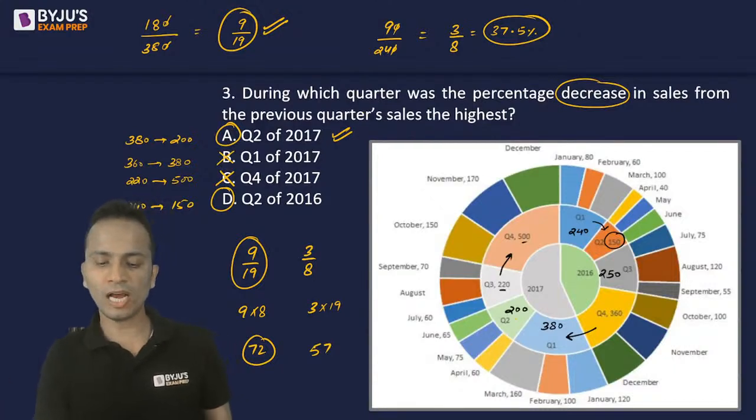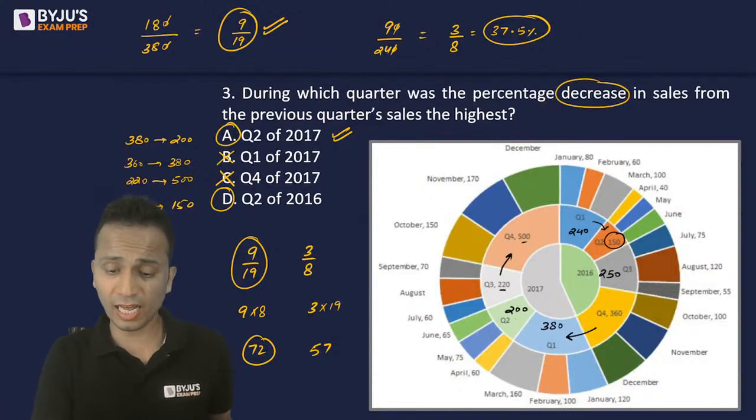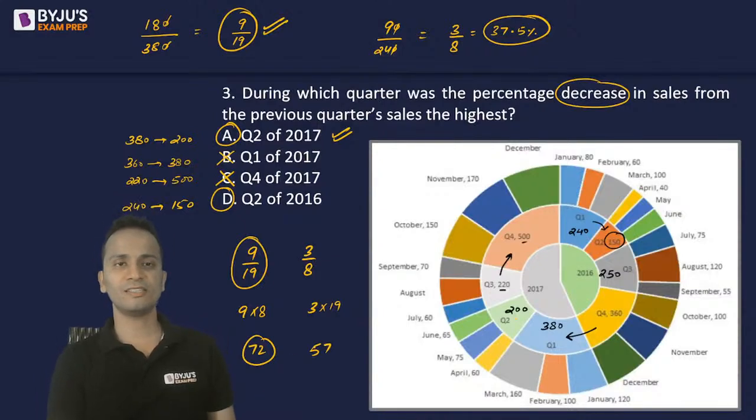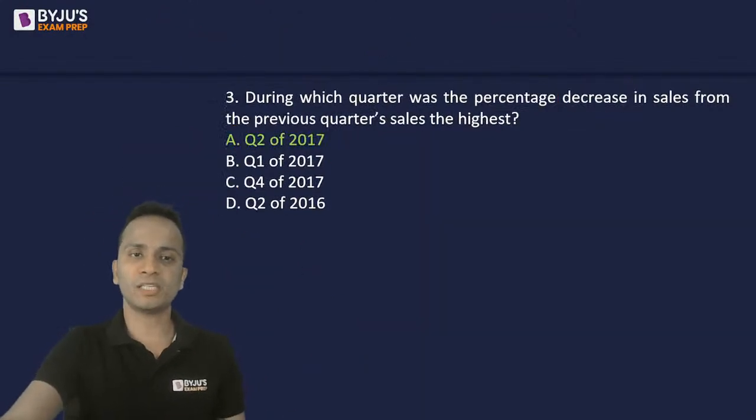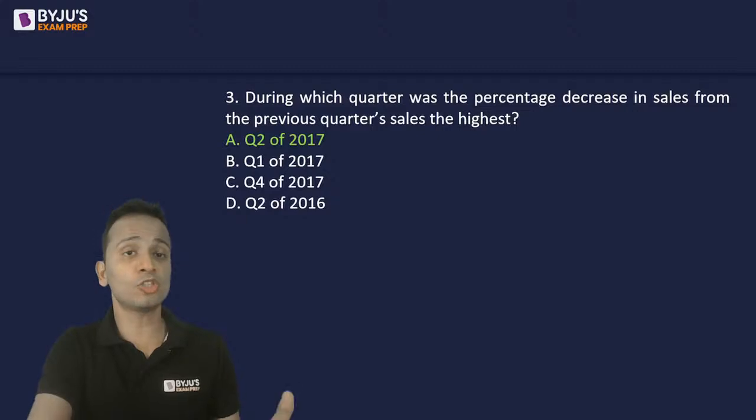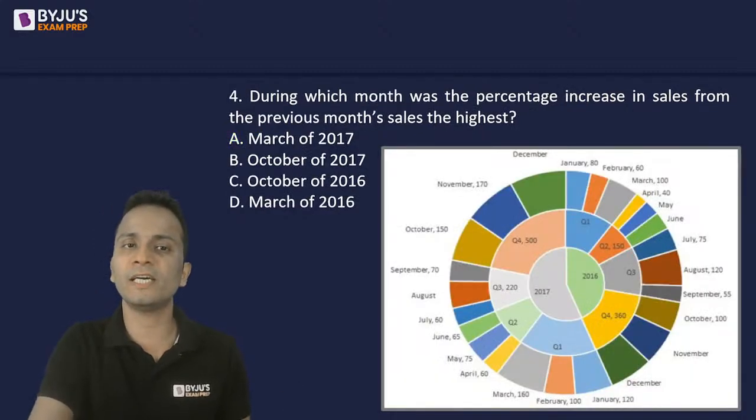So 5 of you have given a correct answer. None has given a wrong answer. That's good. Now other students who are unable to solve this, please try to give your 100% towards these questions, because these questions are not very difficult. It's just that you'll have to participate. Okay. So question 3, option A is the correct answer.